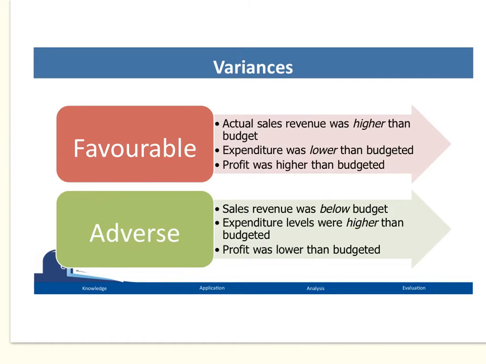So therefore, you could face a question from the examiner to calculate the revenue variance, the expenditure variance, but usually you're working out the profit variance. So was profit higher or lower than expected, and therefore is it adverse or is it favourable? Right, now I'm going to show you a typical exam question and talk you through the steps for working out the answer.